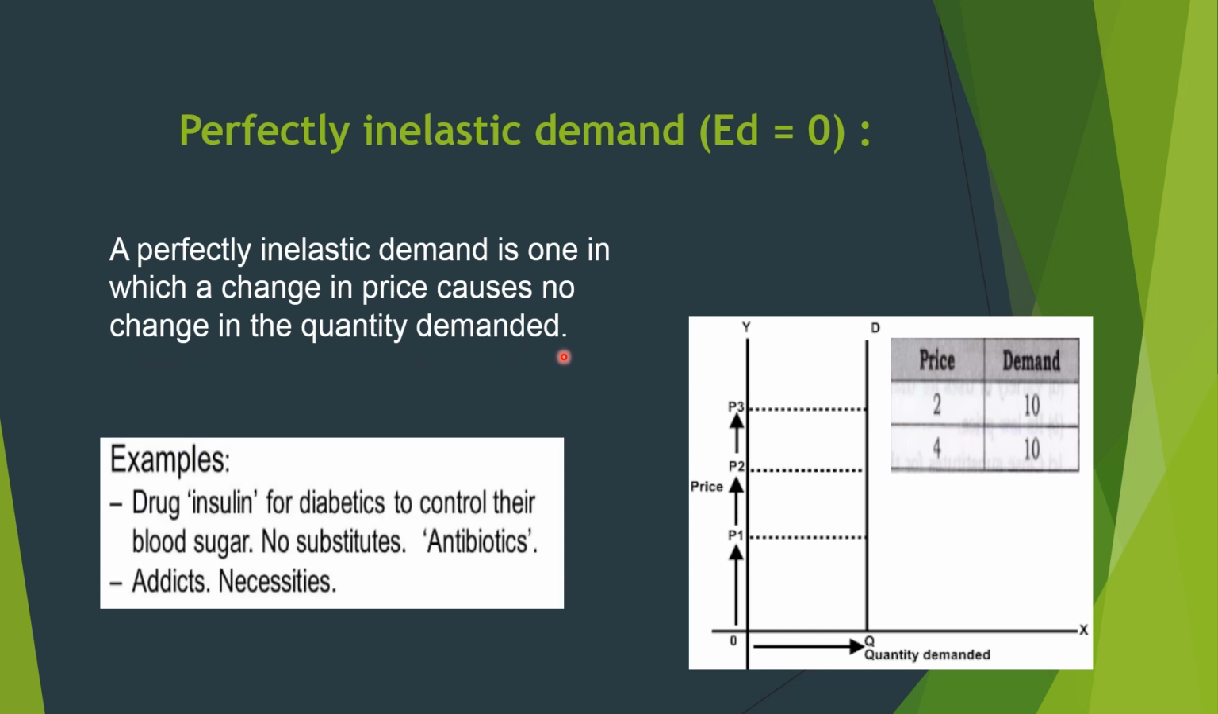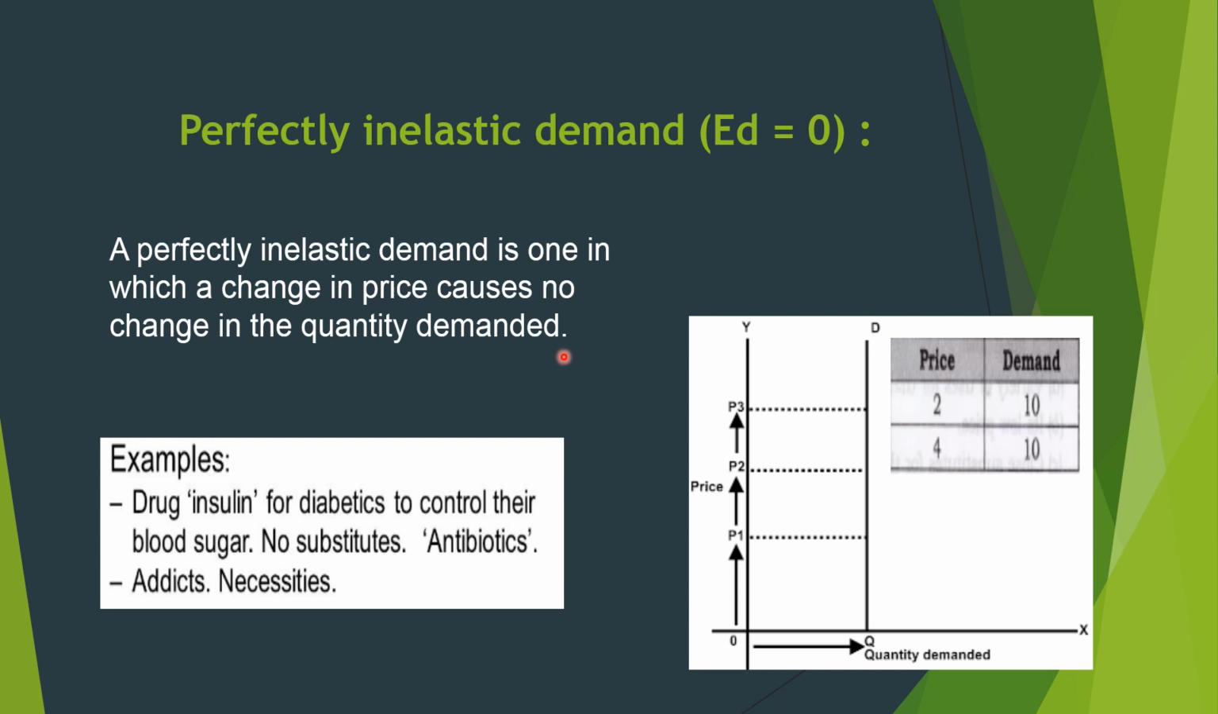Examples: drugs, insulin for diabetics to control their blood sugar, commodities which have no substitute, antibiotics, addicts, and necessities. There are few examples of perfectly inelastic demand. Again, I am going with the example of the drug insulin. Without insulin, a sugar patient or a diabetic patient cannot survive. That's why even if the price is very high, they have to take whatever is recommended by the government.